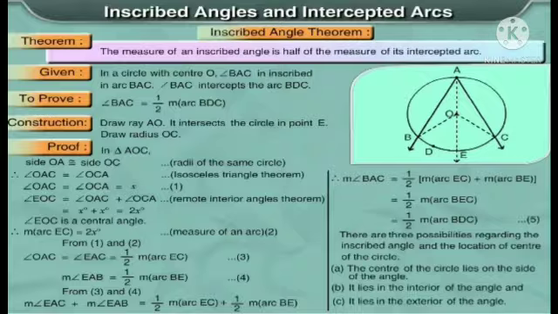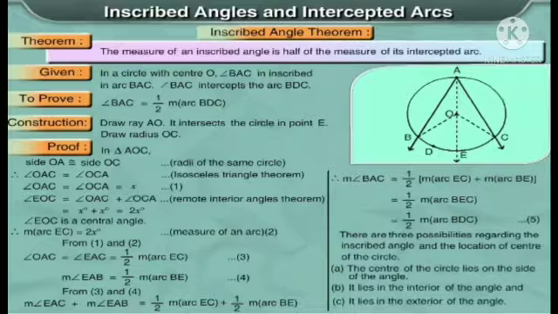Now given in a circle with center O, angle BAC is an inscribed angle in the arc BAC, and angle BAC intercepts the arc BDC. We have to prove that angle BAC is half of the measure of arc BDC.